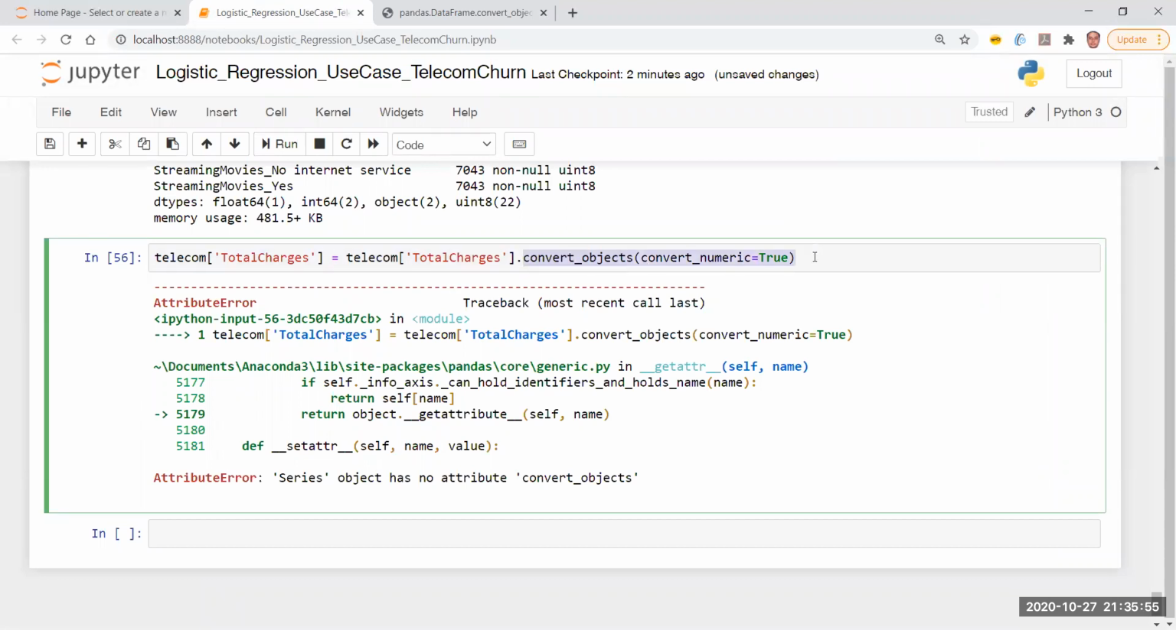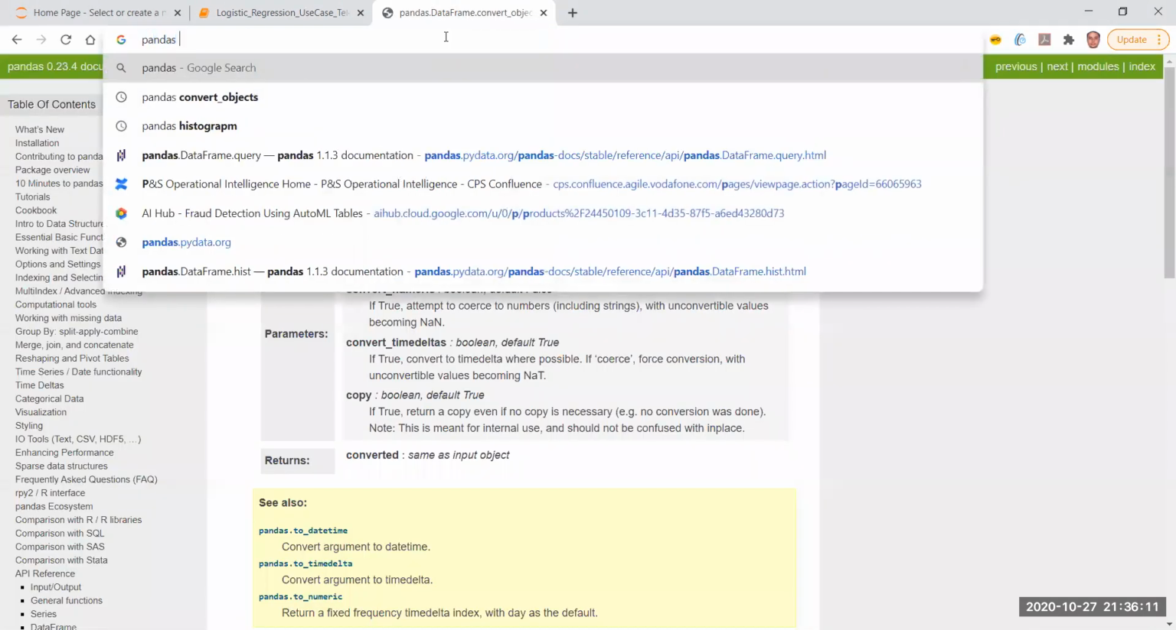But this is one way, right? I should have checked this, but this is one way in which I can convert it. Okay. Now, because it is not there with me, I have no other option. I have to fall back to my not so favorite way.